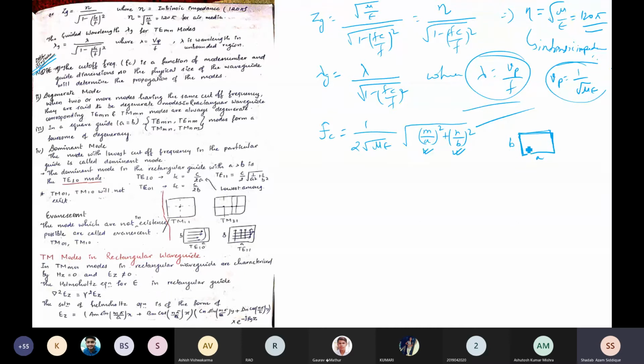Keep in mind the cutoff frequency should be less than the operating frequency. Just try to understand: if the operating frequency f is 5 gigahertz, and the dimensions are a equal to 2 centimeter and b equal to 1 centimeter.